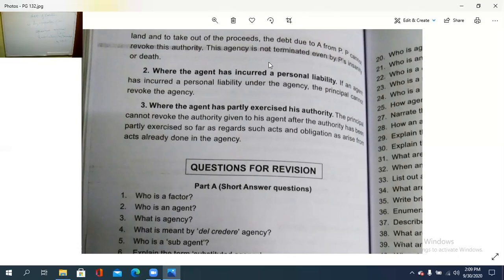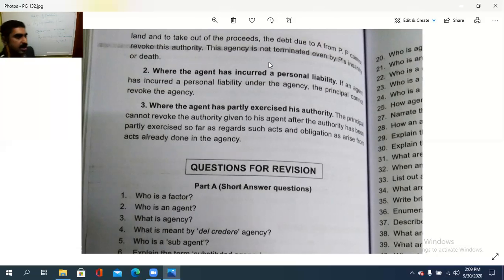So if the agent is partly exercising his authority, in such a case the principal cannot revoke that contract of agency. So there are three cases. If the agent is having some interest in the subject matter of the contract in order to get some benefit out of it, in such a case the principal cannot revoke that contract.